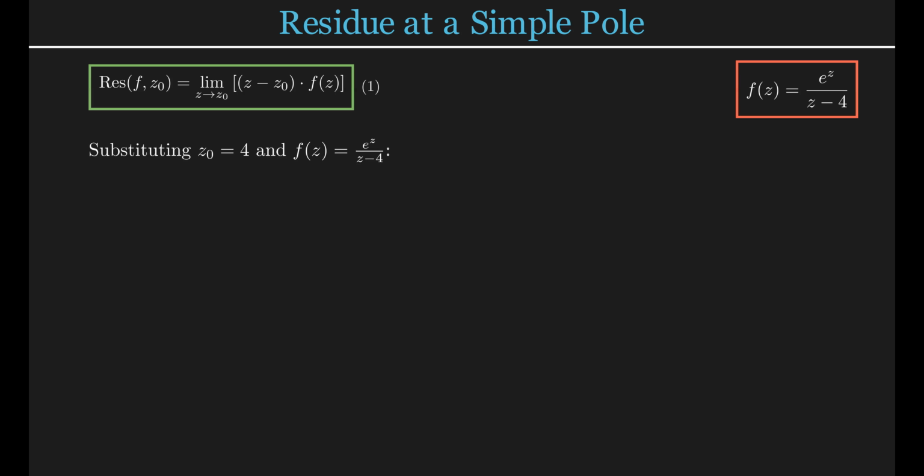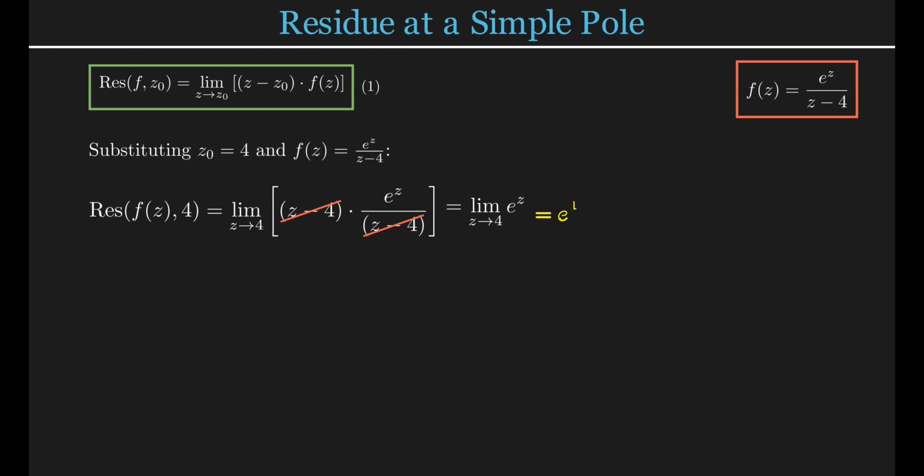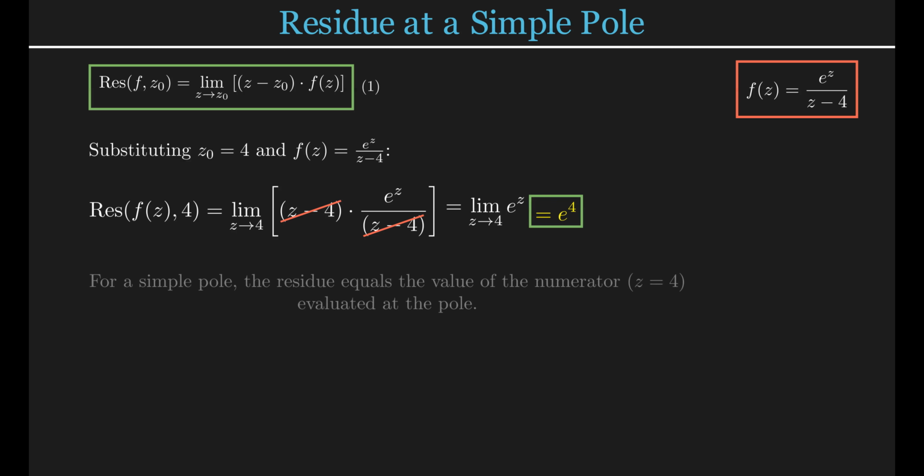We set up the limit as z approaches 4 of z minus 4 multiplied by e to the power of z divided by z minus 4. Notice what happens here. The factor z minus 4 in the numerator cancels perfectly with the same factor in the denominator. As a result, the expression simplifies significantly. We are left with the limit of e to the power of z. Finally, by substituting z equals 4, we obtain the final result. Therefore, the residue at z equals 4 is e to the power of 4.